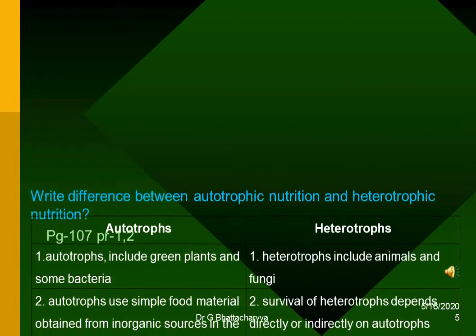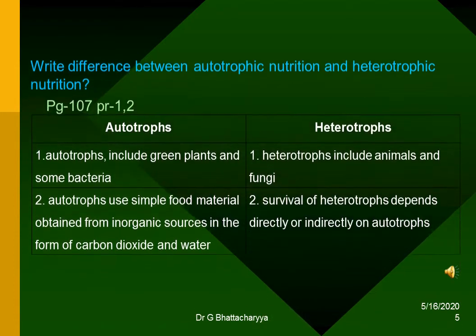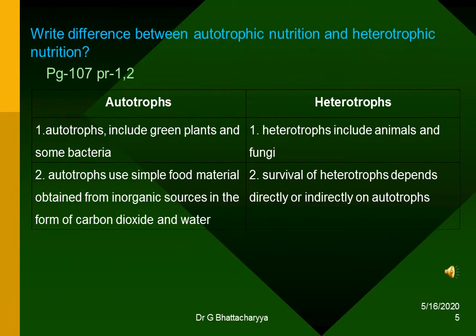Write difference between autotrophic nutrition and heterotrophic nutrition. To write this answer, make two columns, one autotroph, another heterotrophs. Autotrophs include green plants and some bacteria. Heterotrophs include animals and fungi. Autotrophs use simple food material obtained from inorganic sources in the form of carbon dioxide and water. Survival of heterotrophs depends directly or indirectly on autotrophs.